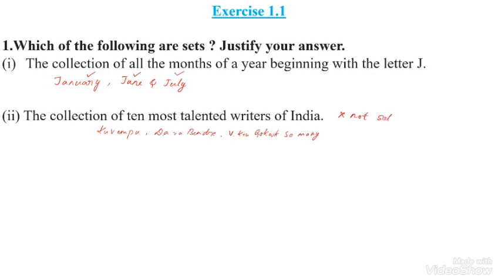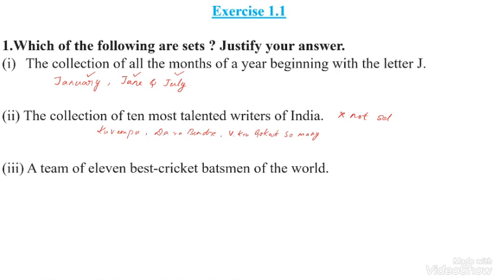Next, third one: a team of 11 best cricket batsmen of the world. Here, so many best cricket batsmen are there in the world.